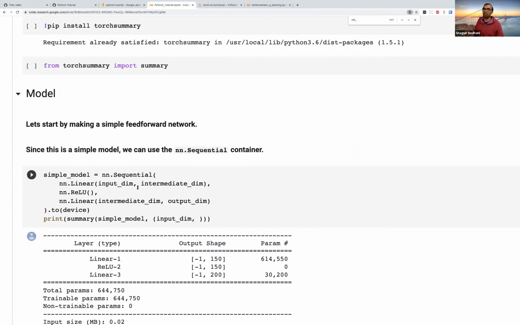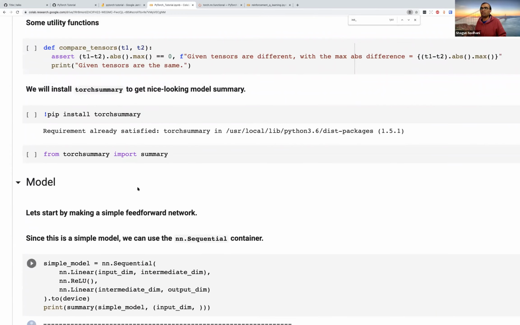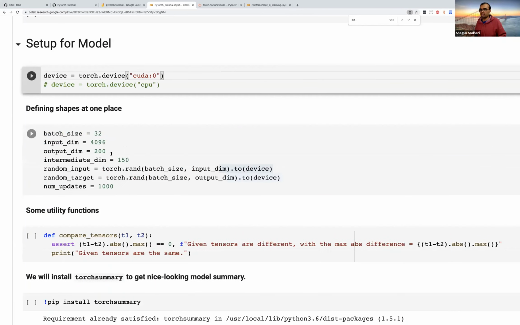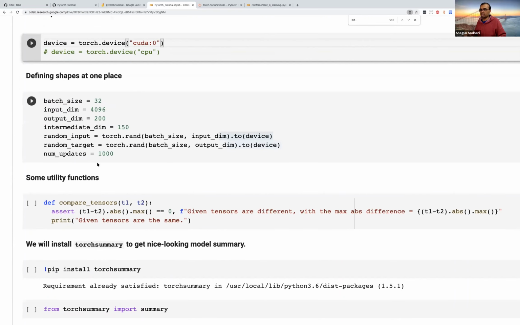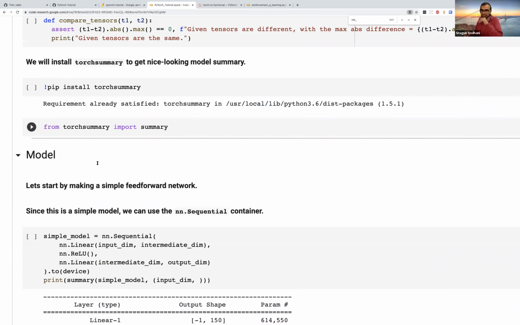Now we are going to look at how to define a model. This part is not very specific to logistic regression. We are gonna make it a bit more general. So the models that I would be defining need not be used for logistic regression. They could be used for anything. And I'm setting a bunch of things in this cell. I'm setting up some batch sizes, some input and output shapes. I'm just setting them up front, and we'll be using them below.